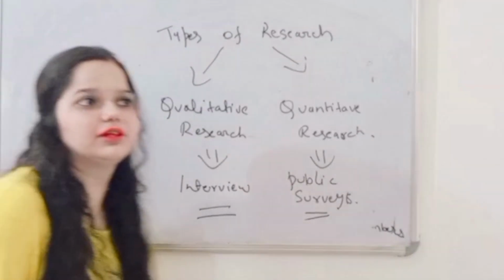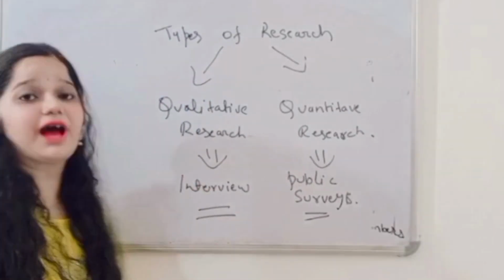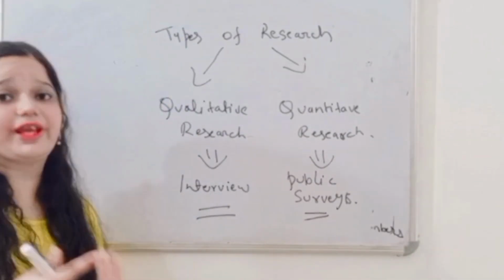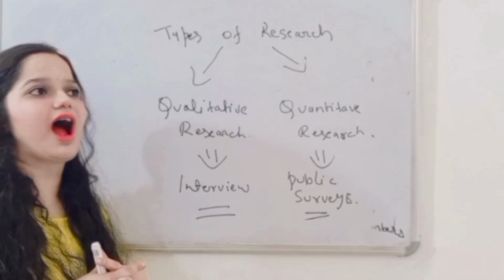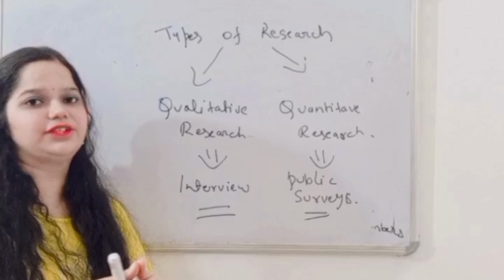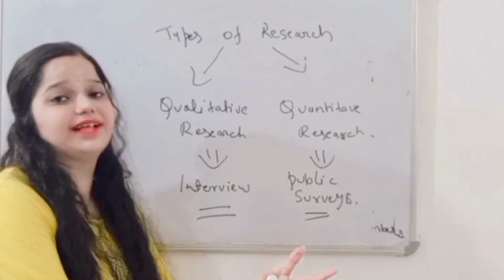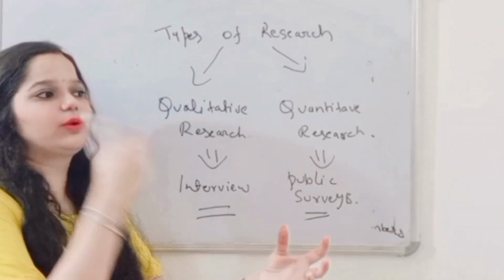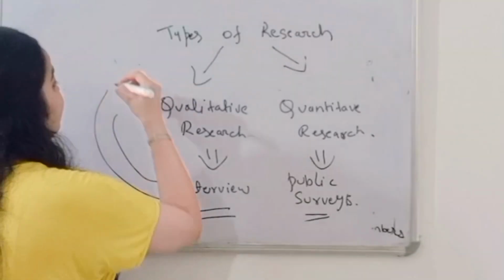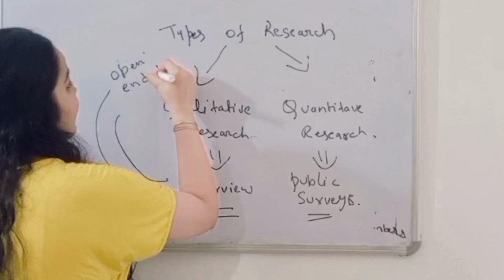If I am taking an interview of a person and asking about their schooling, their qualification, and from which school or college they completed their studies, they tell the answer and I ask particular questions from their answers. This type of question is generally an open-ended question.